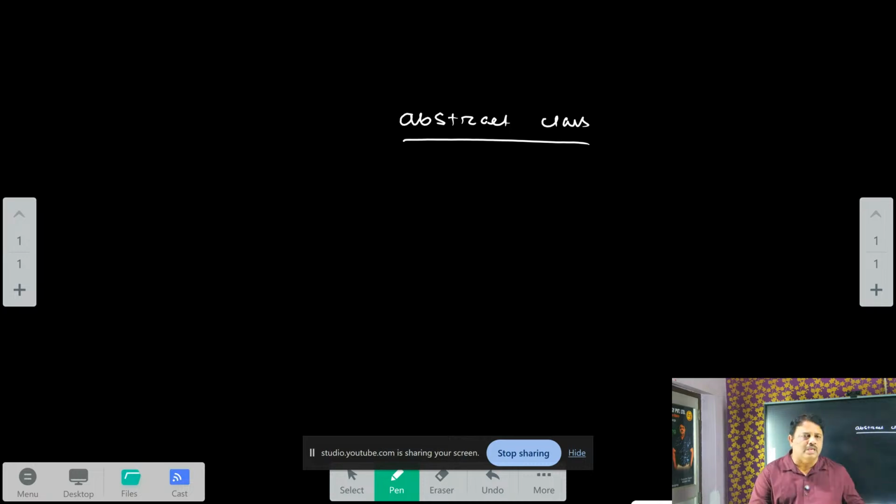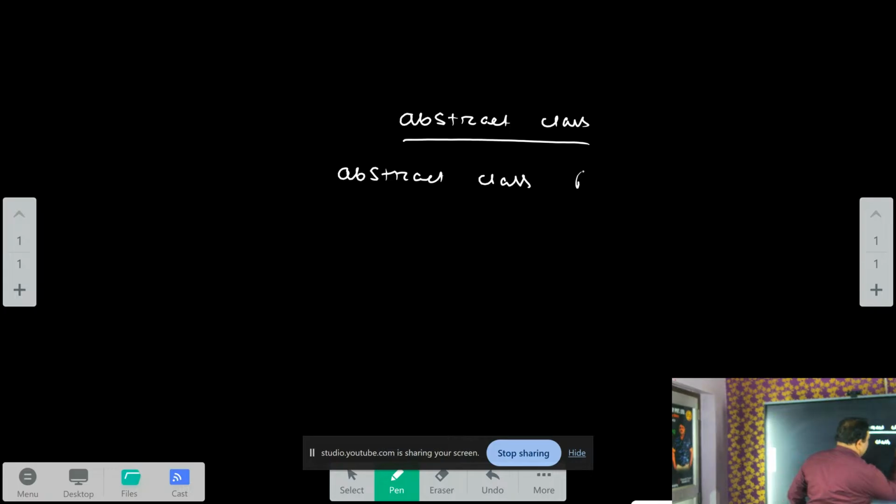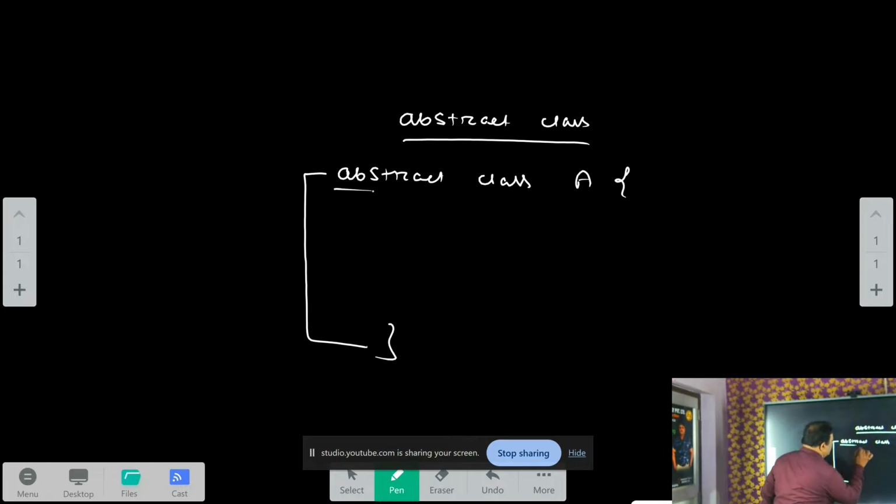Now you see, if I declare a class like this with the abstract keyword, that is the class A. So A is what type of class? Abstract class. So remember, Java uses three types of classes: one is concrete class, another one is abstract class, another one is final class. When as a developer I declare the class with the help of the abstract keyword, it is called an abstract class in Java.